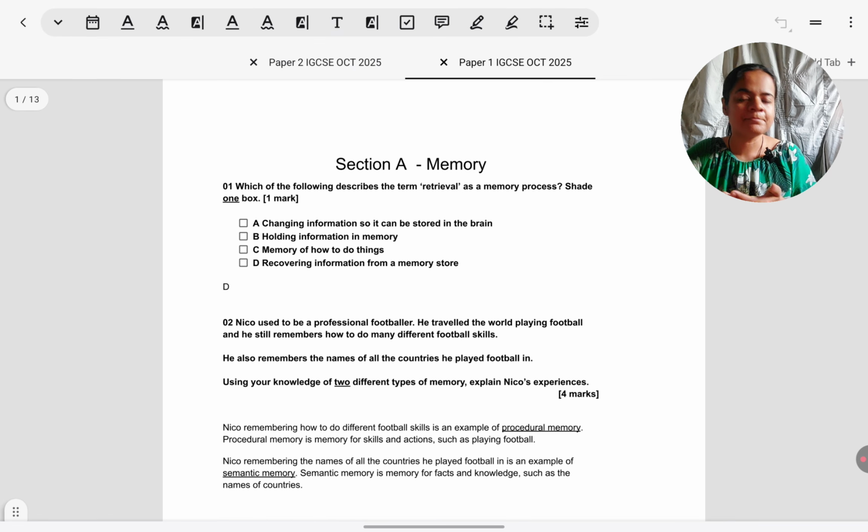Even better if you keep your question paper in front of you, write your answer first, then look at the answer on the screen and hear my commentary so that you can check whether you're writing the answers correctly or not.